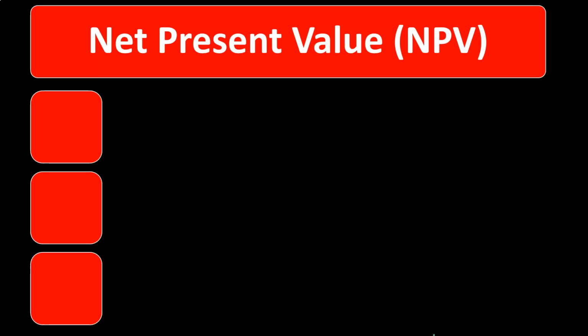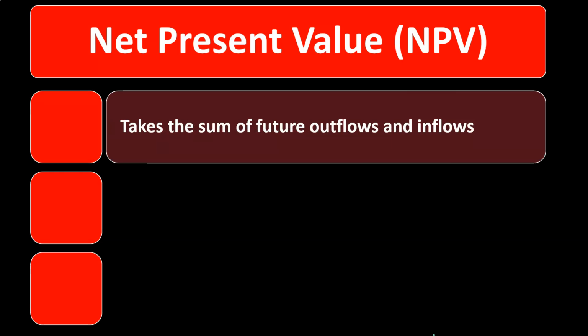Net Present Value, NPV. When thinking about capital budgeting decisions, those types of decisions that will have cash flows out into the future, generally over a year into the future, the primary tool that should come to mind is the net present value, the NPV. One of the great characteristics about it is that it does take into consideration the time value of money. It's going to take the sum of future outflows and inflows.